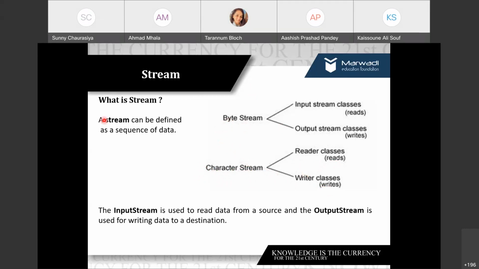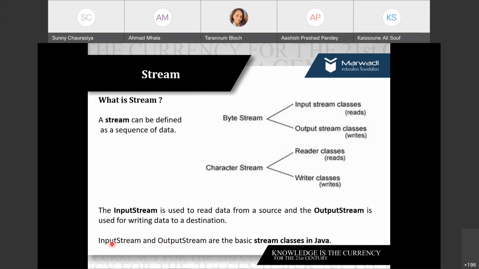Now, when I say input stream, usually it is used for reading data from a source. And when I say output stream, it is used to write data to the destination, right? So input stream and output stream are basically the basic stream classes in Java. Be clear with this because these are the two terms we are going to use practically a lot in our programming.